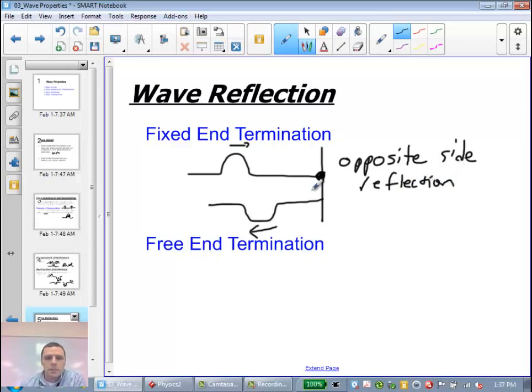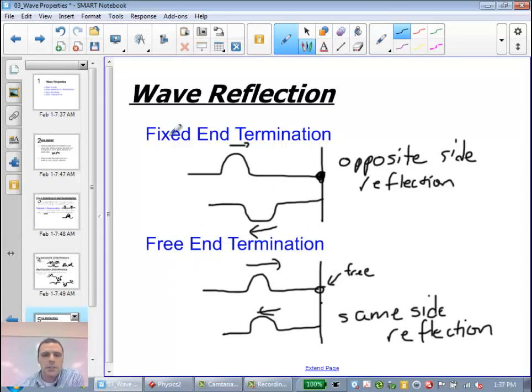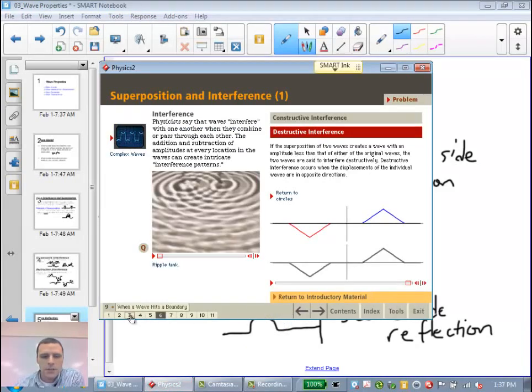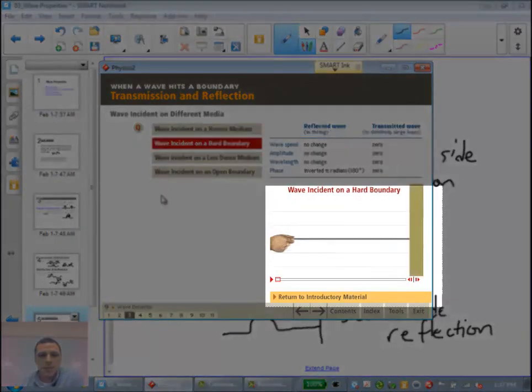If that end is free to move, it's a different result for a reflection. If the wave comes in, it will actually go back on the same side. So a same side reflection for free end termination. And for fixed end termination, it's an opposite side reflection. And what I want to do is just show you a brief example of that right now. If you take a look at these animations.